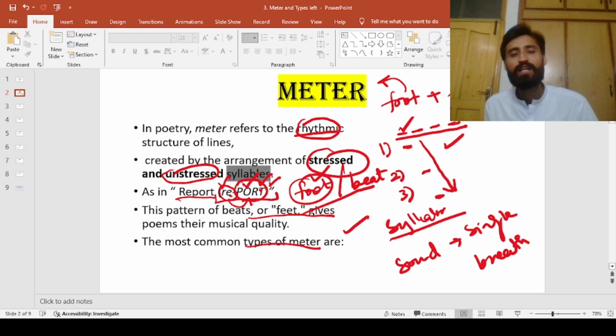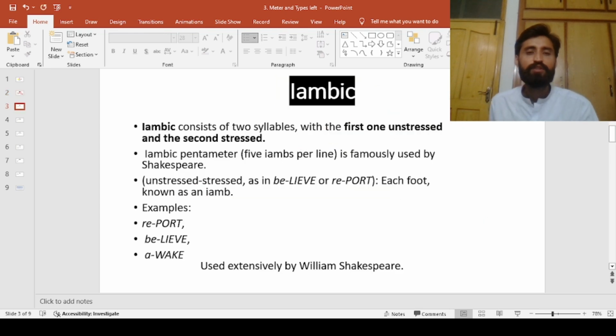So I hope it's now clear to you what a meter is. Meter is the rhythmic sound in a line, whereas a syllable is a sound that is produced in a single breath, and along with that we have stressed and unstressed syllables. This combination is called a foot. When feet combine together, they define the meter. Let's find out the first type, that is iambic meter.